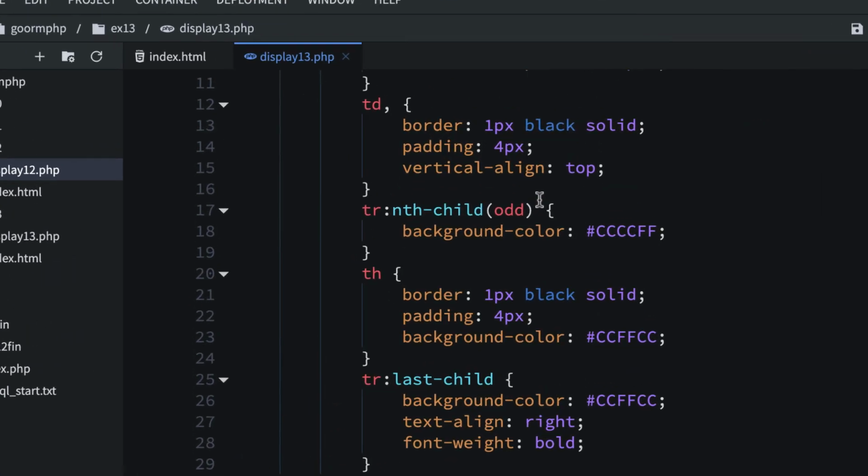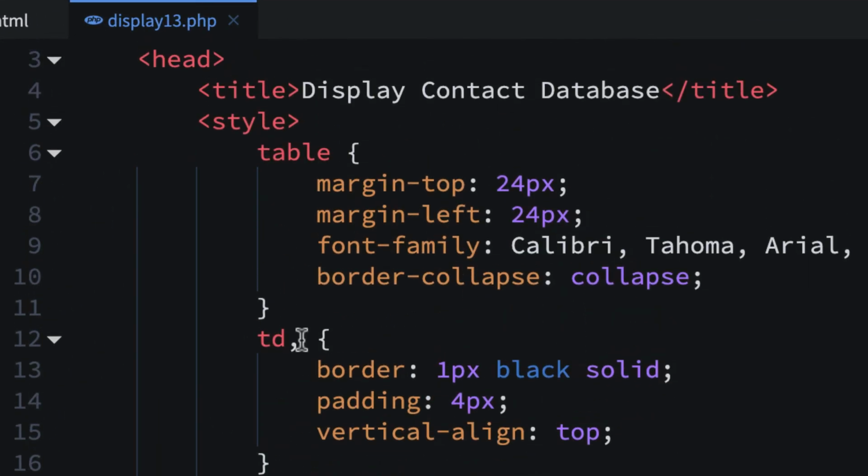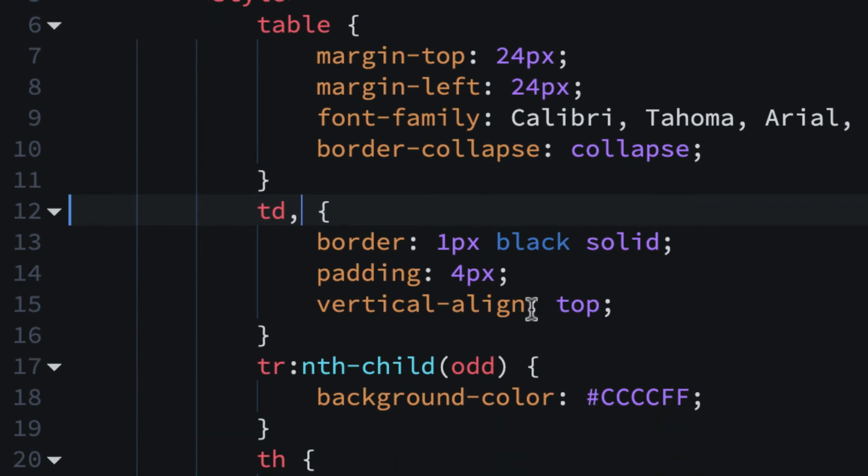In our CSS, we have a TD. I see what happened. I have a comma here for some reason, and I think that's messing me up. So it's taking away the vertical alignment. It's taking away the padding. It's not recognizing this.